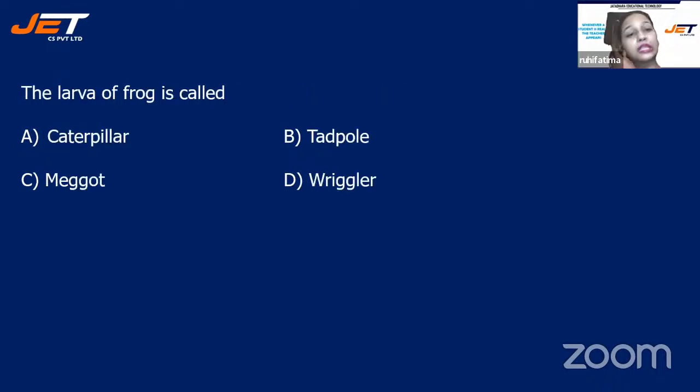Next question. The larva of frog is called. Your options are A, caterpillar, B, tadpole, C, maggot, or D, wriggler. Larva of frog. What do we call the larva of frog, children? Very easy, very common question. Many times it has been asked in many exams.